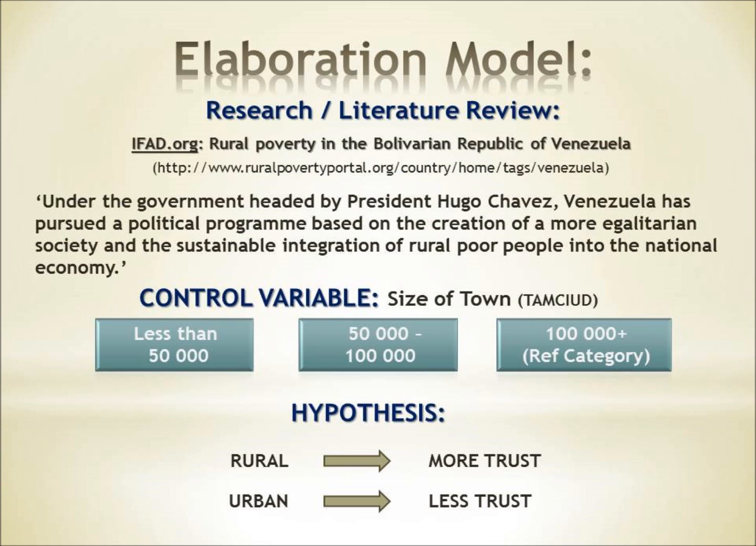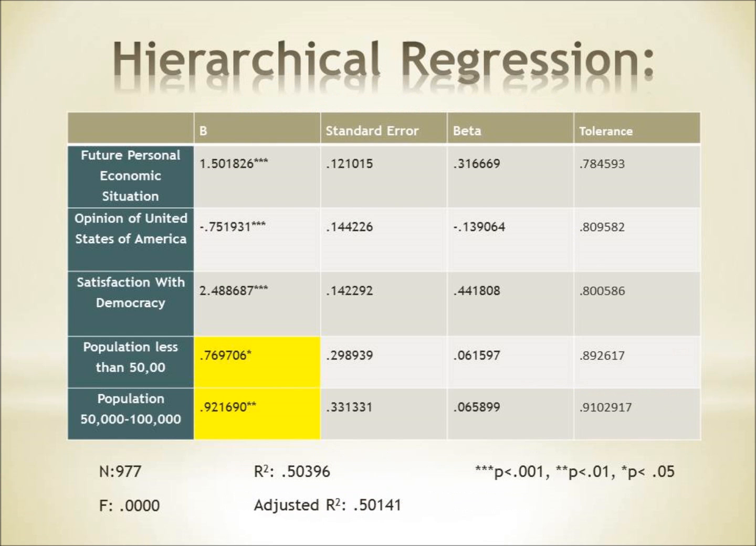We wanted to find more detail about the factors influencing trust in the Venezuelan government. Based on information that Hugo Chavez was working to integrate the rural poor into the national economy, we hypothesized that the rural Venezuelans would have a higher level of trust in government than urban Venezuelans. To measure this, we returned to our regression model and added 2 dummy variables to control for size of town based on population. We used towns of less than 50,000 for the first new independent variable, and towns of 50,000 to 100,000 for the second variable. Cities over 100,000 were used as our reference category.